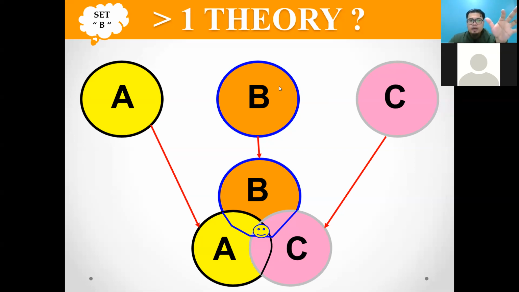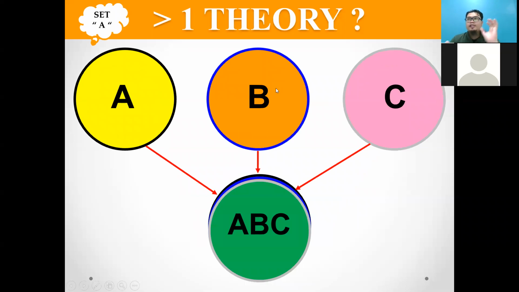Okay, in theory A, if you have three theories, theory A, theory B, and theory C, we call that they represent the same thing. Theory A, theory B, and theory C have the same function. Why do you need three theories if you can use only one?